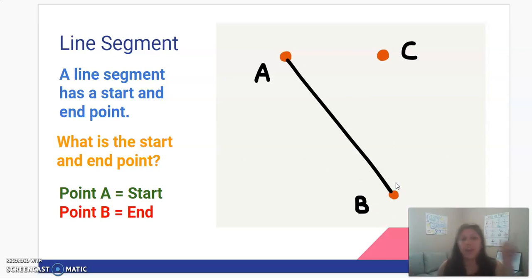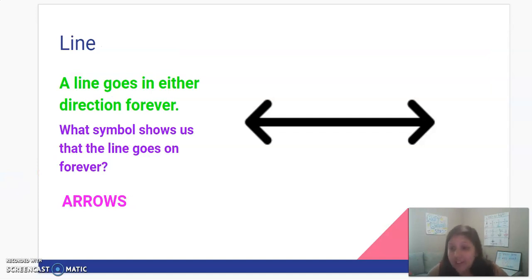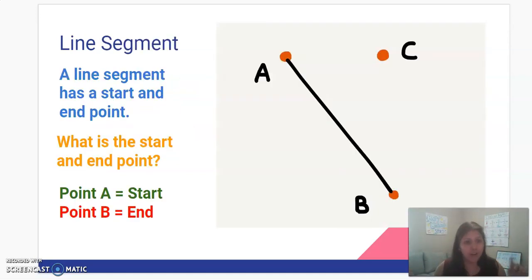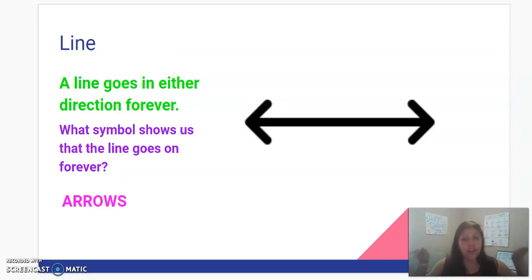Line segment, endpoints. Say it with me. Line segment, two endpoints. Alright, a line keeps going on forever and ever and ever. A line goes on forever and ever. Okay, wait a minute. A line segment has two endpoints. And a line, forever and ever, has two arrows.